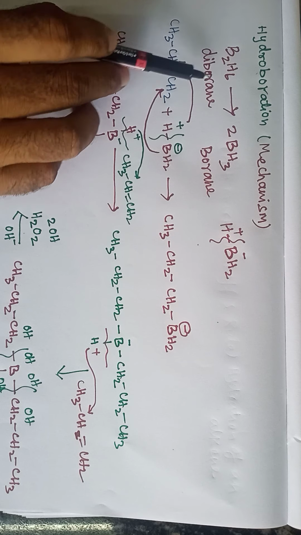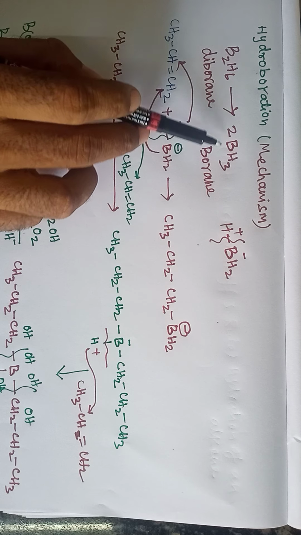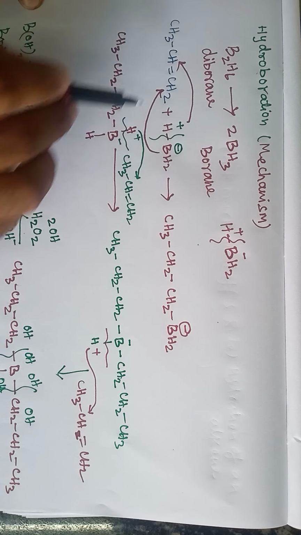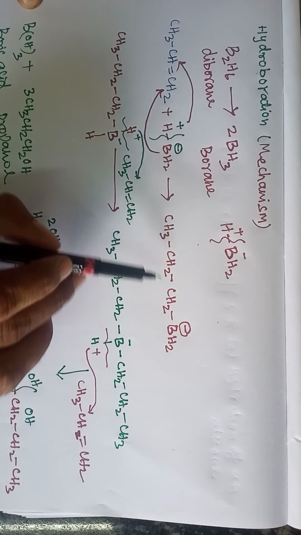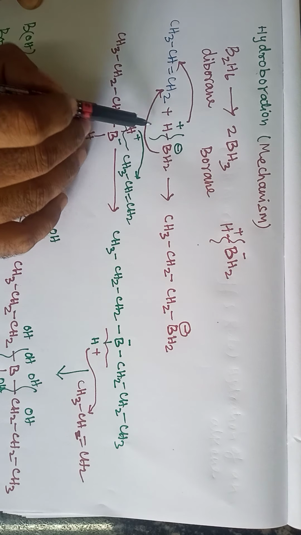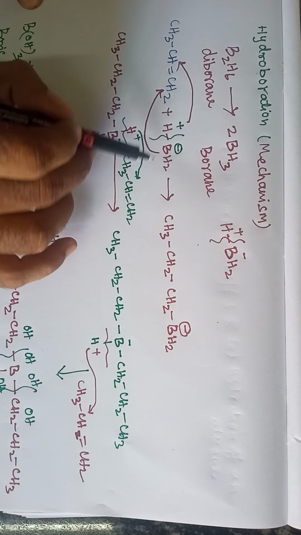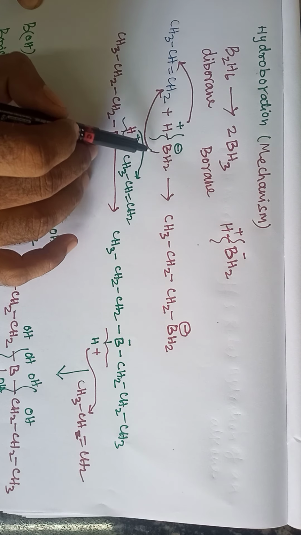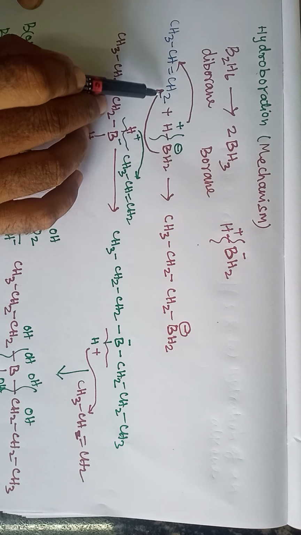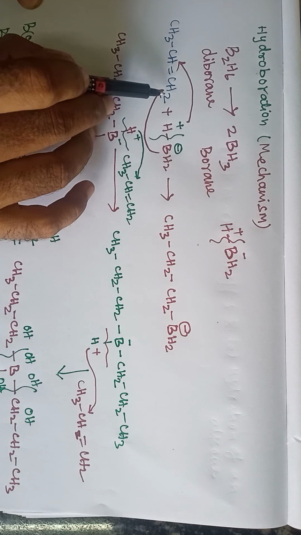For understanding, we can see the mechanism of hydroboration. Here the diborane is an electron deficient molecule. It is dissociated to give two moles of borane. This borane molecule reacts with the alkene, giving an addition product. Here we are taking one mole of propene. The borane splits into H plus and BH2 minus. The BH2 minus attaches to the carbon carrying more hydrogen atoms according to anti-Markovnikov's rule.